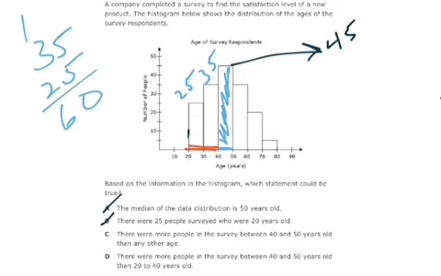And it says there were more people between 40 and 50, so it says this is greater, and that's not true because 45 would not be greater than 60. So D would not work. So the best answer is going to be C. Just remember that histograms show ranges at the bottom. They don't show exact numbers. They just show ranges, making sure you read those correctly.